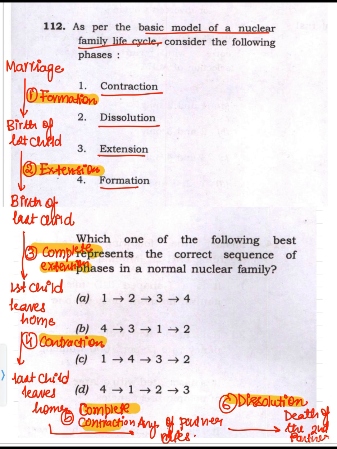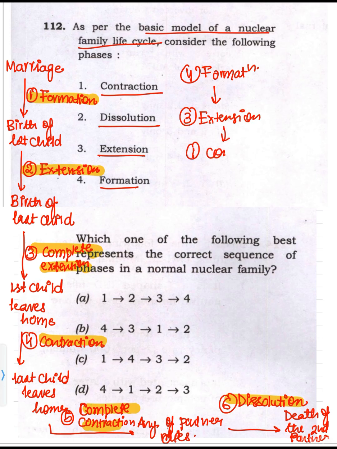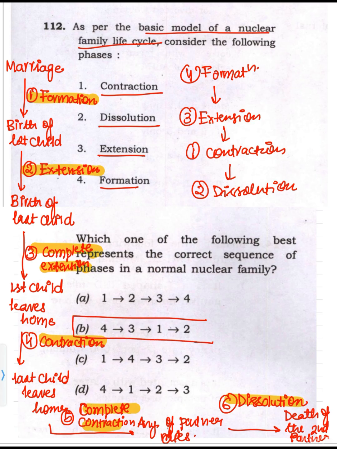They are asking us to arrange them. So among these 4, formation will come first, then extension will come second, then contraction, and the last is dissolution. So the answer will be 4, 3, 1 and 2.